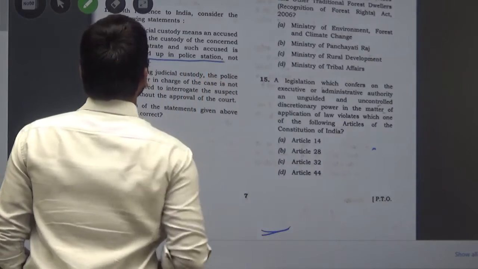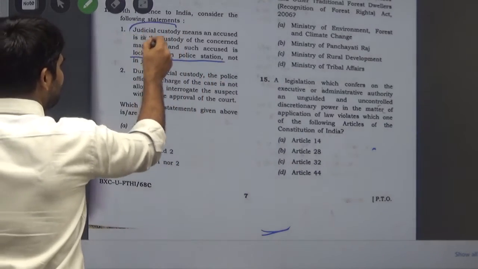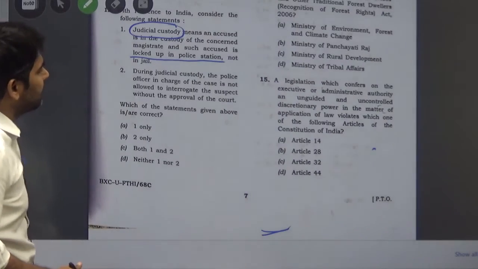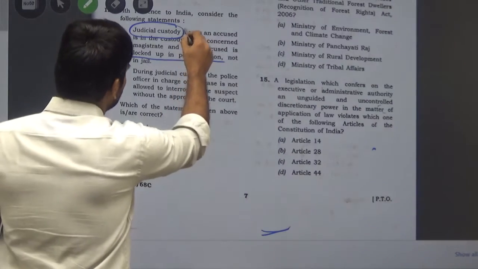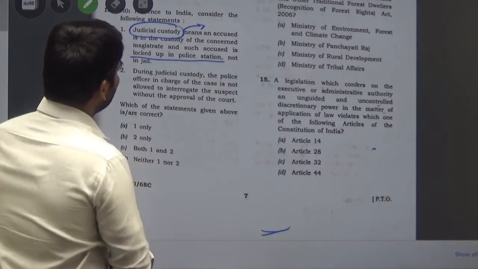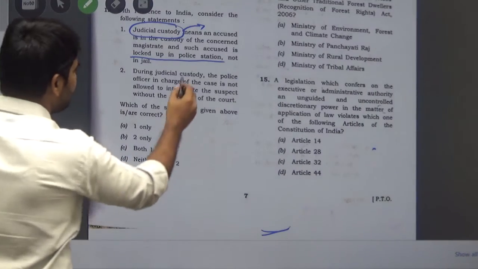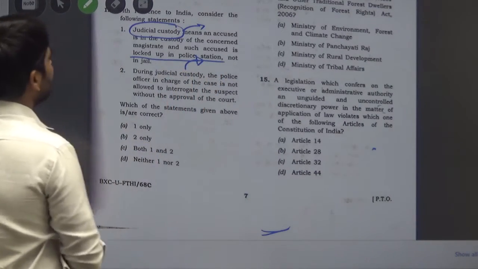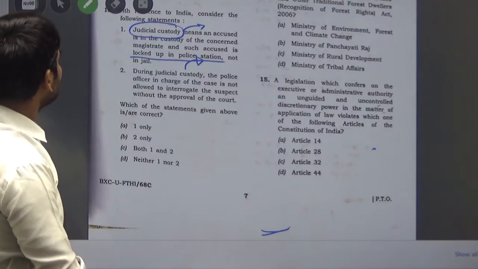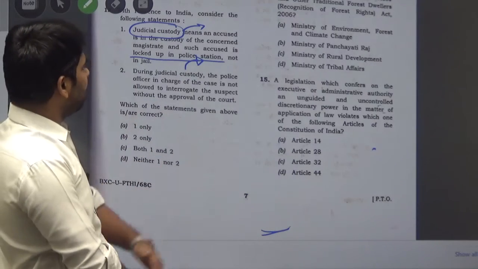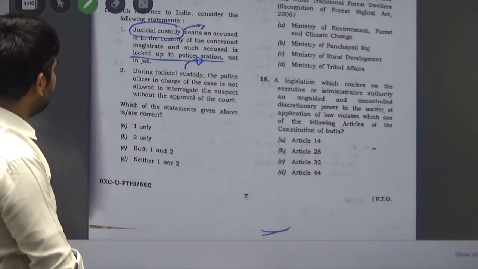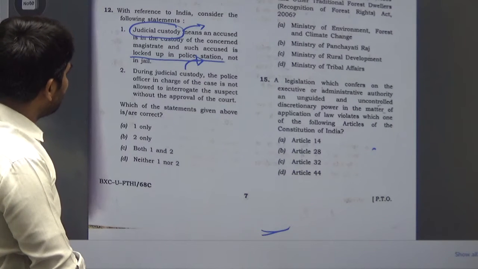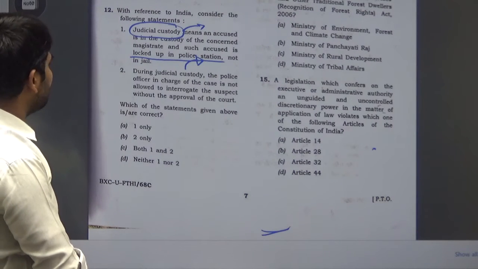Because the judicial custody, as we have seen recently in the Aryan Khan case, that he has been given judicial custody, that means he is not kept in the police station or police lockup. But the investigating authority can investigate, can interrogate after the permission is granted for that.